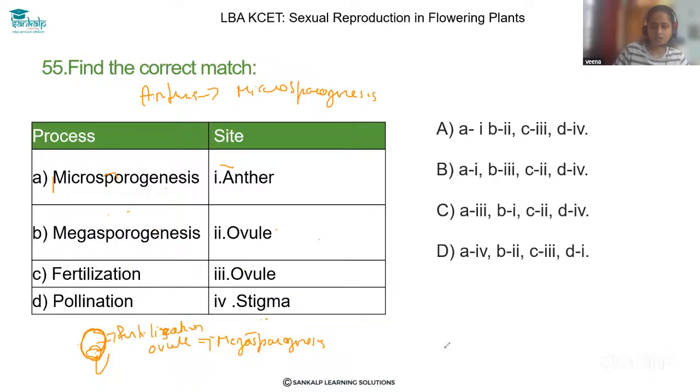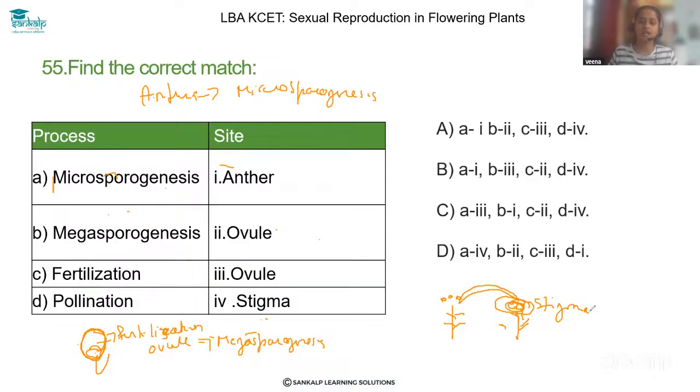Pollination means transfer of pollen grains from one plant to another plant. So where exactly is the pollination taking place? These pollen grains will fall on the stigma of another plant. So the pollination is taking place on the stigma part.